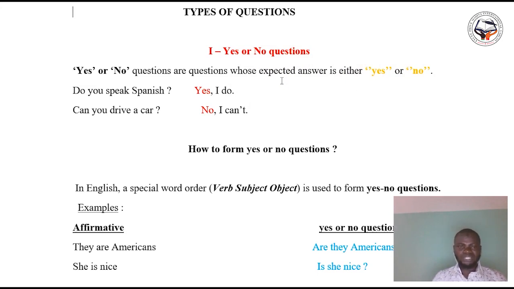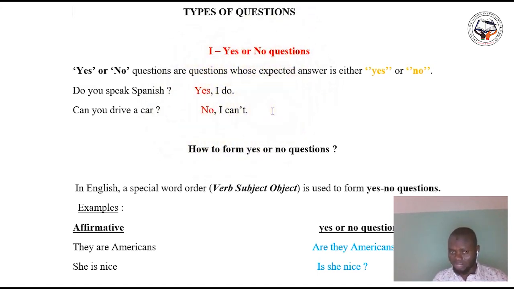For example, look at this example. Do you speak Spanish? Here you cannot answer except yes or no. Yes, I do, or no, I don't. This kind of question you cannot answer except by yes or no. That is why we call them yes or no questions.